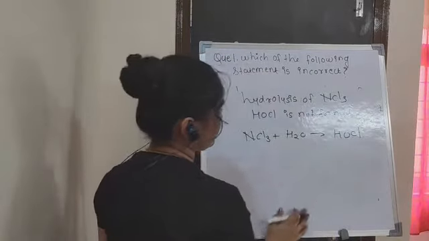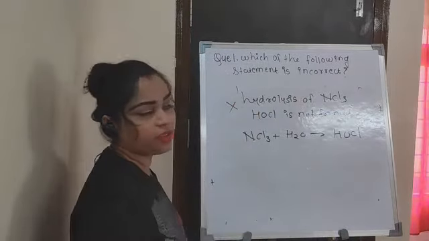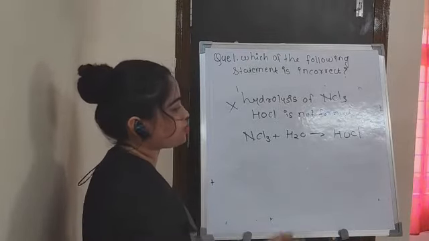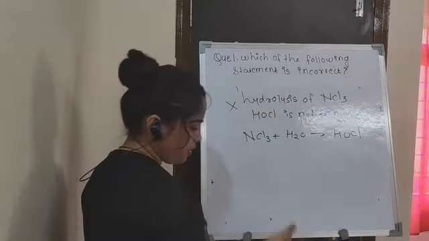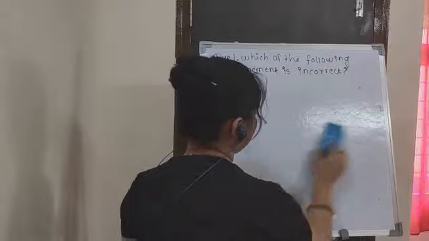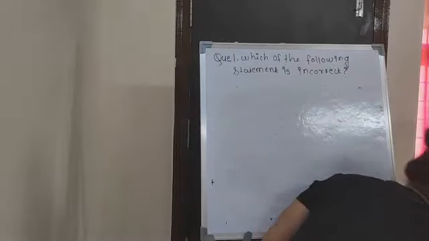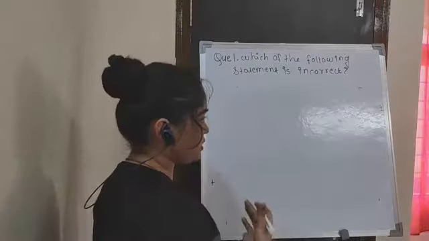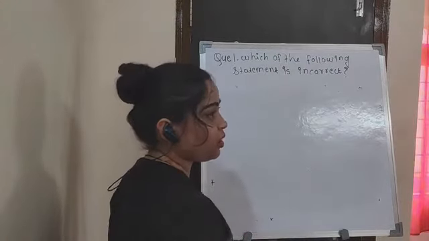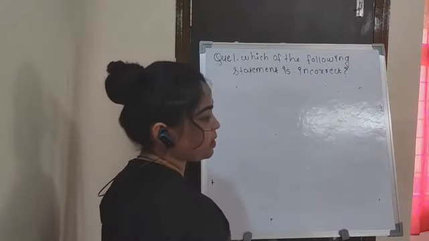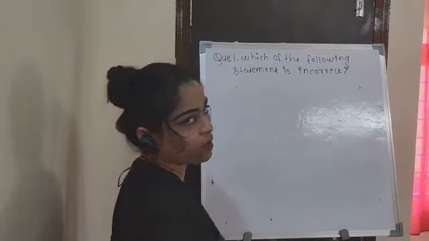So that's why this statement is incorrect. So our incorrect statement is, in hydrolysis of NCl3, HOCl is not formed. But the next statement we have to check for the concept purpose. So we know this is the incorrect statement. You have to study these reactions for solving this type of questions. You should know the hydrolysis reactions of different elements, and this topic comes under the P block elements.